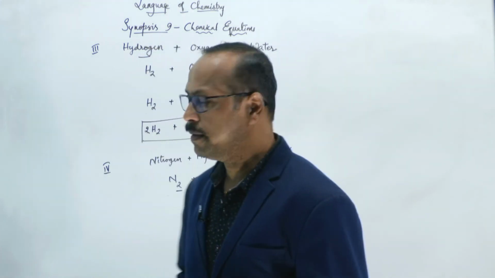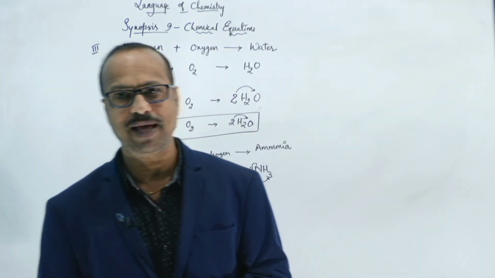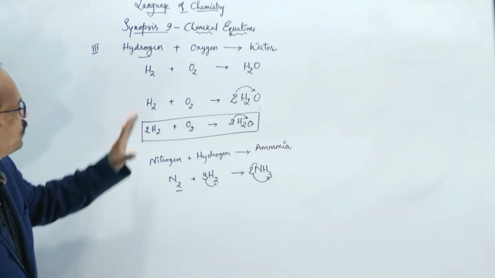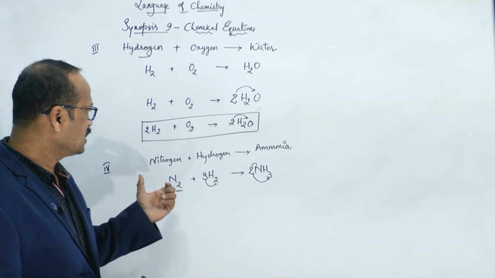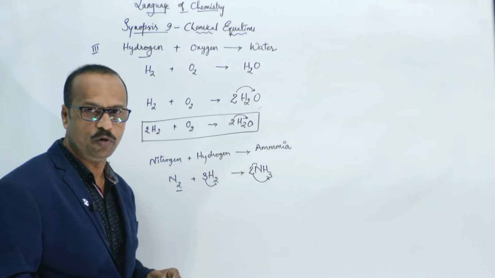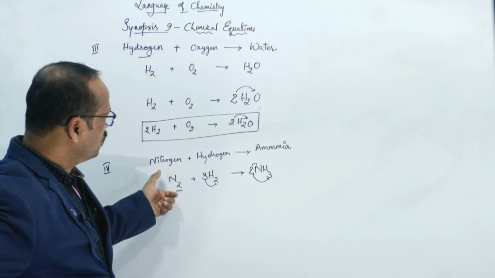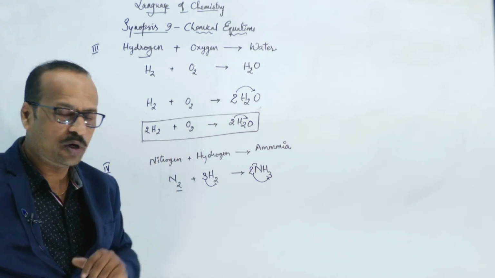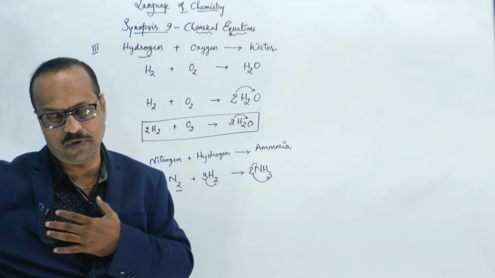Now here, this is balancing of equations. There are some limitations with balancing. Limitations means what? Drawbacks. So in this balancing of equation, if you write it as it is, so many things are missing. For example, if you write this equation, nitrogen and hydrogen react to form ammonia. But I know that nitrogen is a gas, present in the atmosphere. Hydrogen is a gas, that also I know. But I don't know ammonia, what is it? Whether it's a gas or solid or liquid.